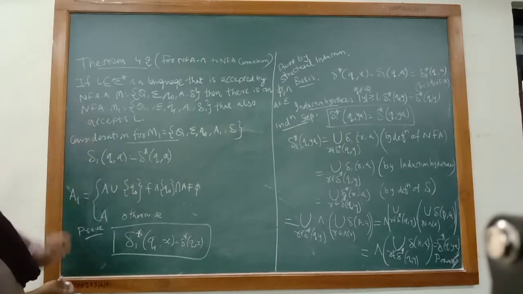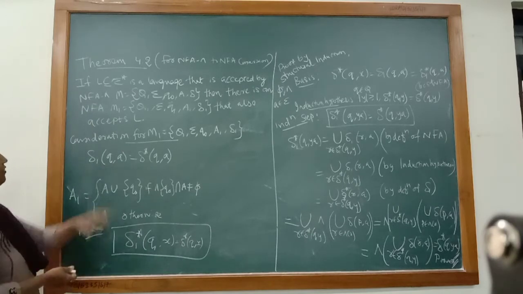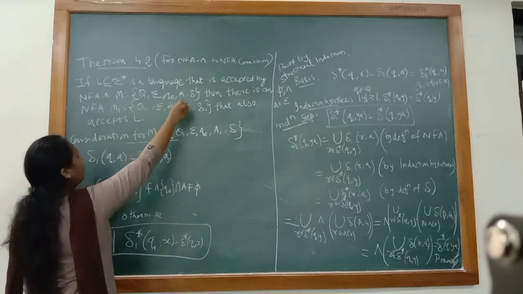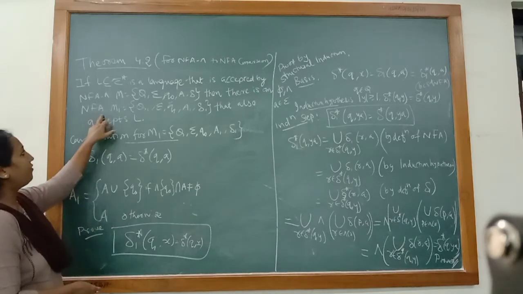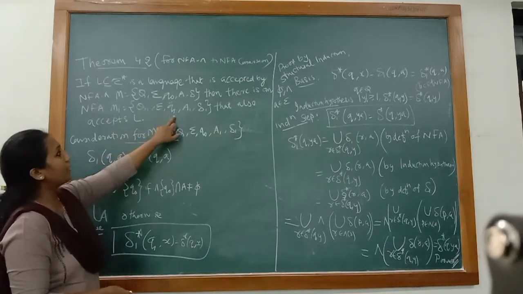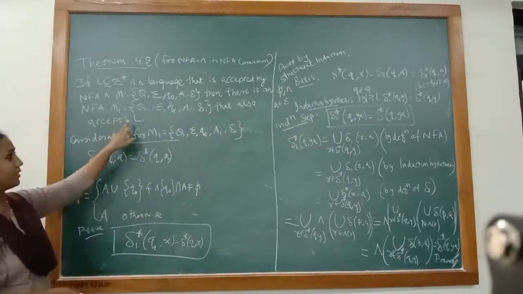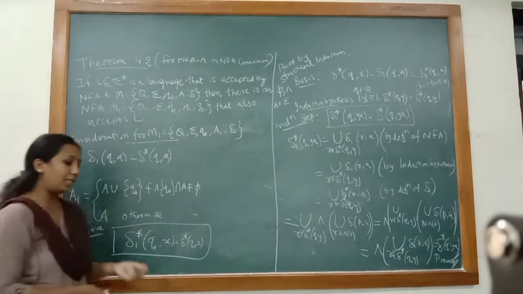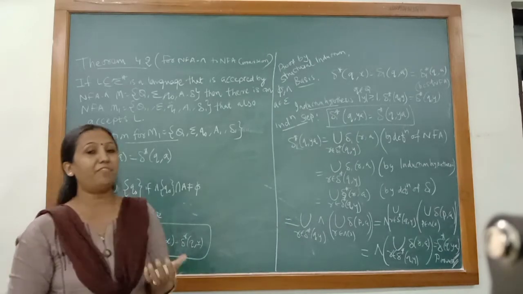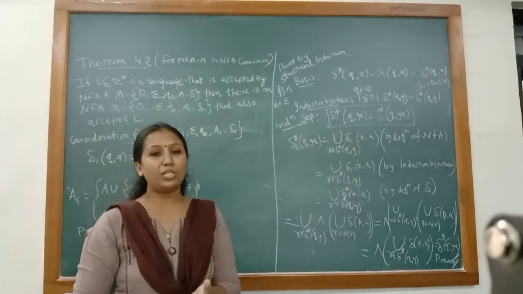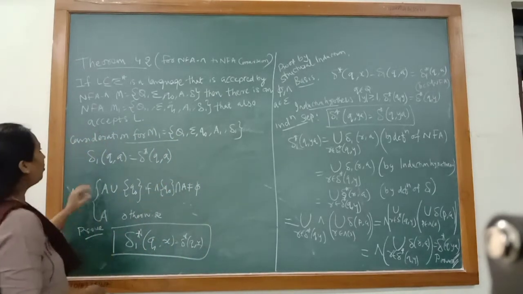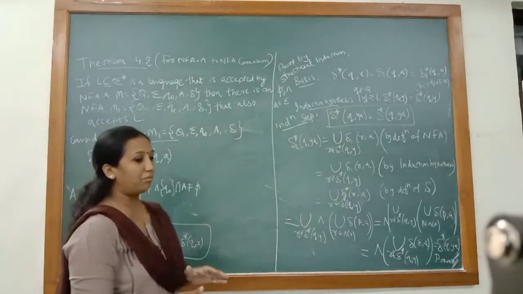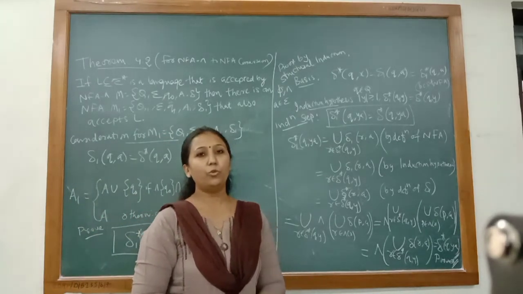The theorem states that if any language L, a subset of sigma star, is accepted by NFA null N = (Q, sigma, Q0, A, delta), these being the tuples of NFA null, then there is an NFA M1 = (Q, sigma, Q1, A1, delta 1) that also accepts L. So the statement is again telling the same thing: if there is an NFA null which accepts some language L, then there should be an NFA M1 that also accepts the same language.